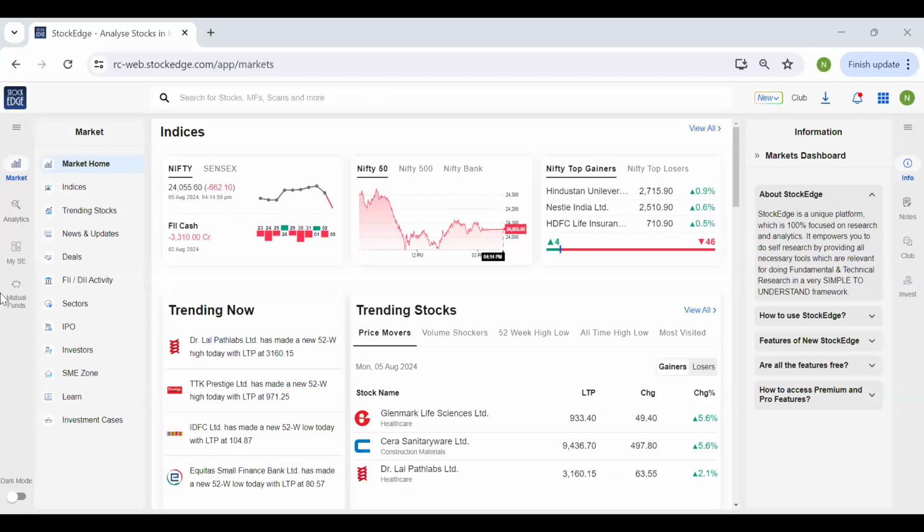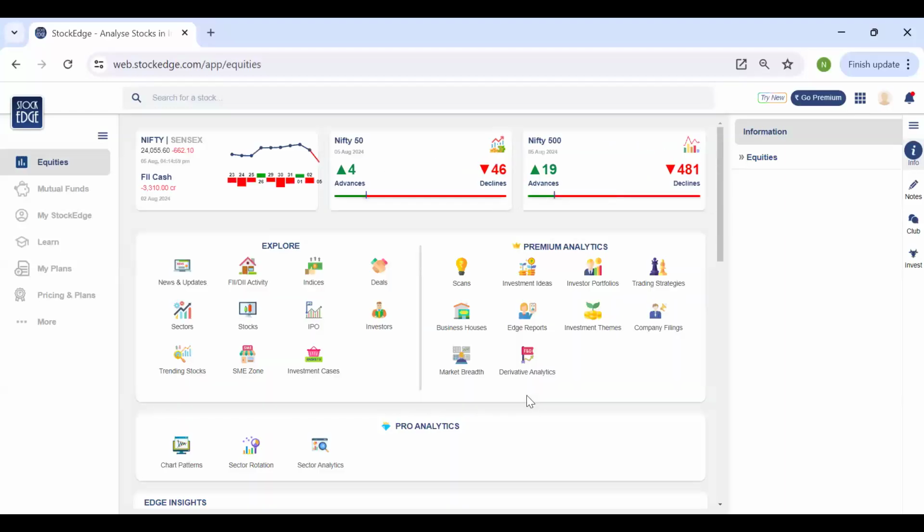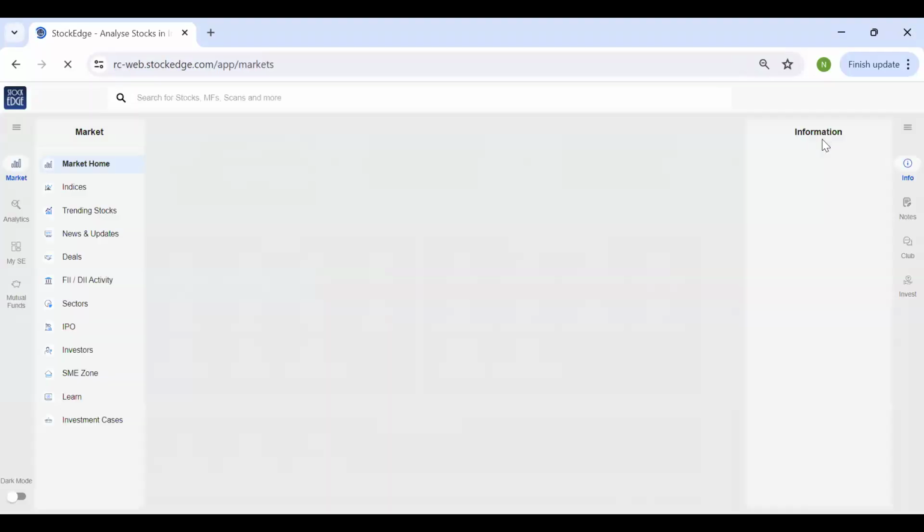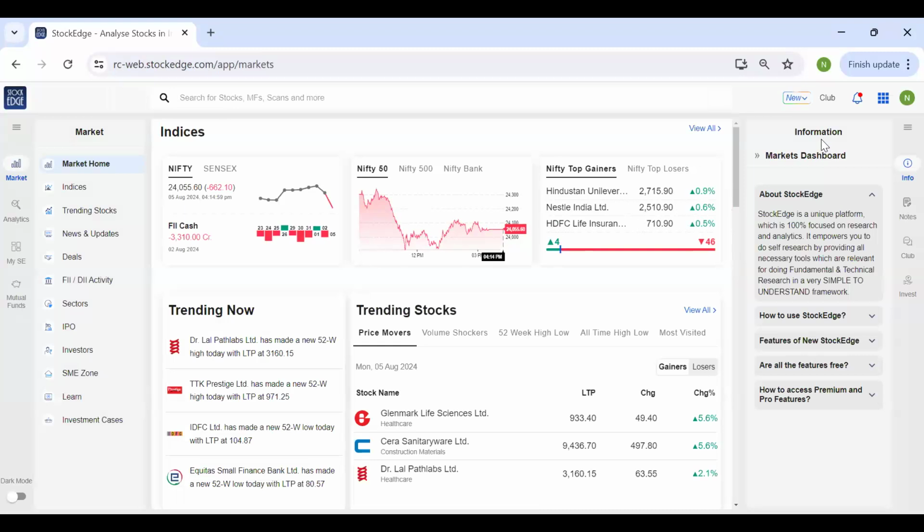So if you can see on the top right hand side, there is this new tab. The existing format is this one, which we all are currently using. But to try the new format, just click on this try new, click on the switch to new look tab, and you will be able to access this and you can give your valuable feedbacks. So under this new tab, there is this option of share feedback, Rakesh ji. You can just click on this and give your valuable feedbacks so that we can make the changes and make this app more useful and beneficial for you guys.